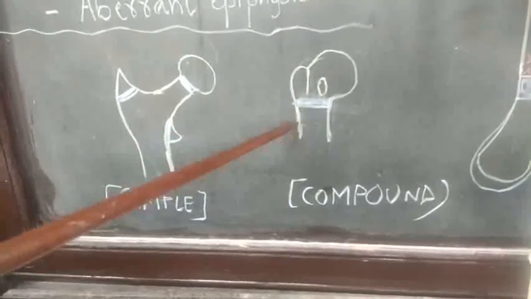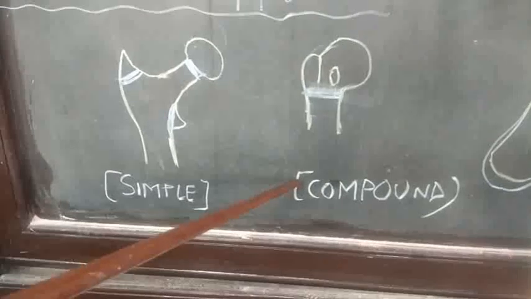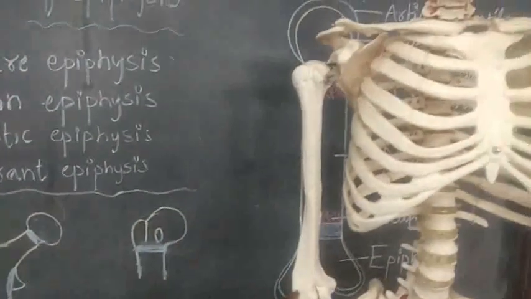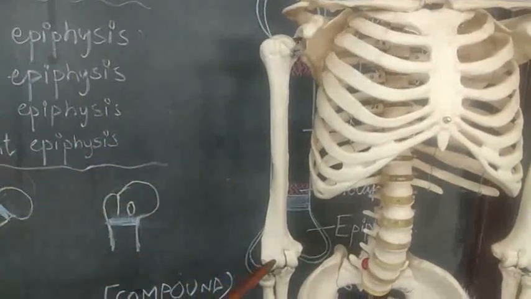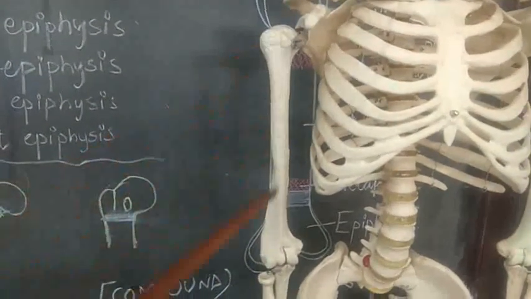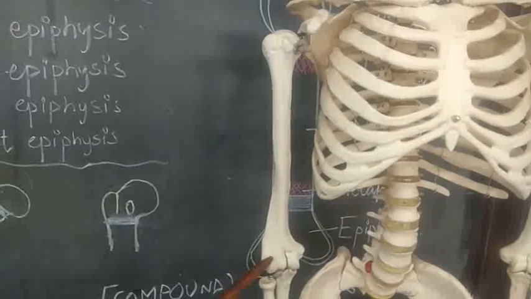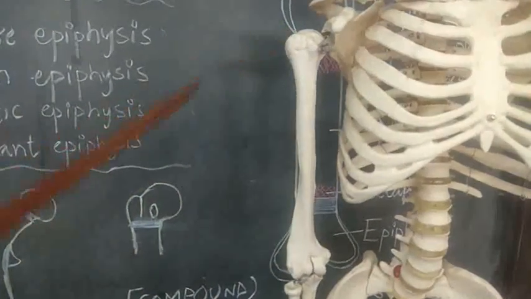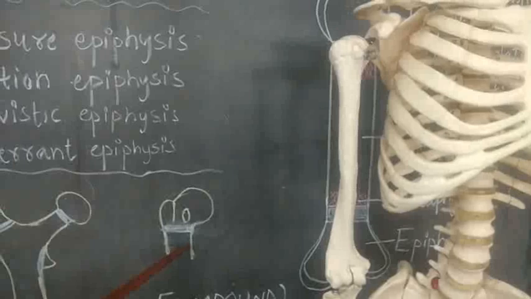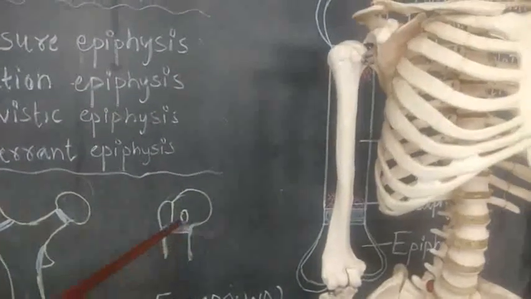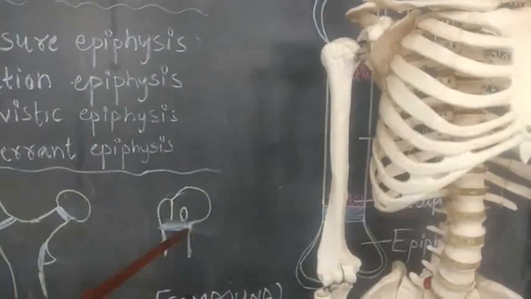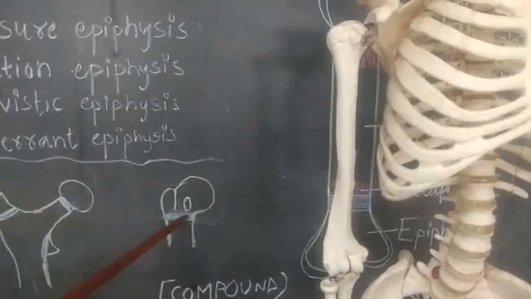So, what are the examples of the compound epiphysis? That is the upper and lower end of humerus. Upper and lower end of humerus are examples of compound epiphysis. So, here the whole united epiphysis unites with the diaphysis by means of a single plate of epiphyseal cartilage.